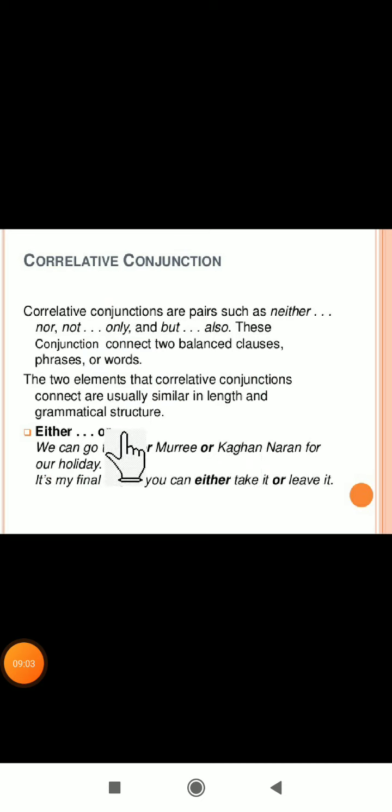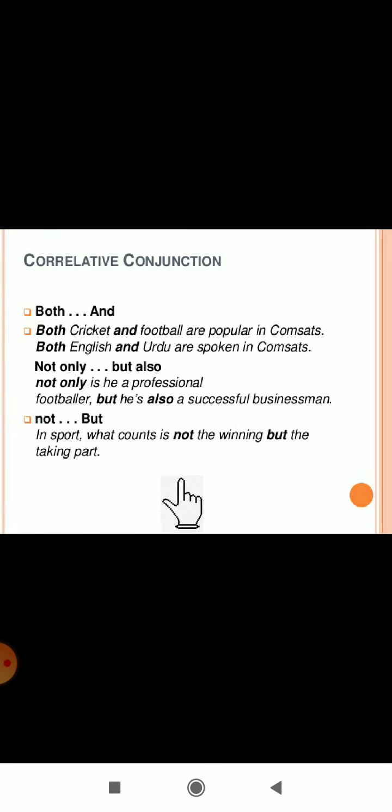So here are examples: either/or, neither/nor. These all are correlative, because we are using them in pairs. See here, we can go to either Murree or Kaghan Naran for our holiday. These are the places. Next, both/and. Both cricket and football are popular in ComSats. Both English and Urdu are spoken in ComSats.